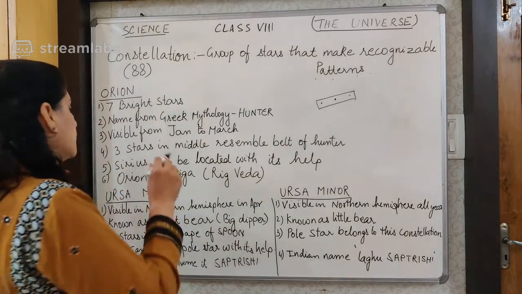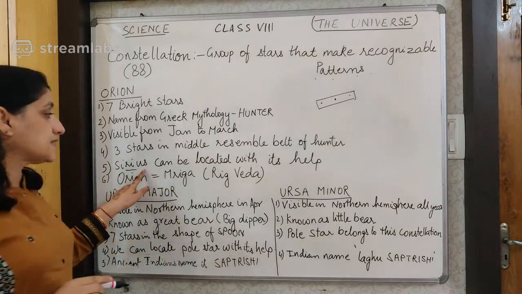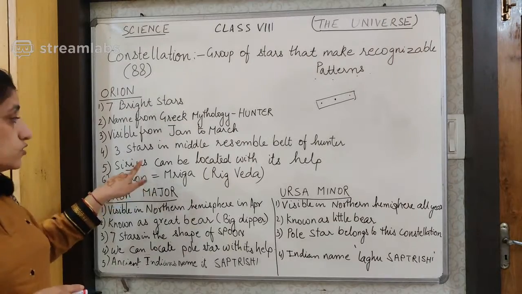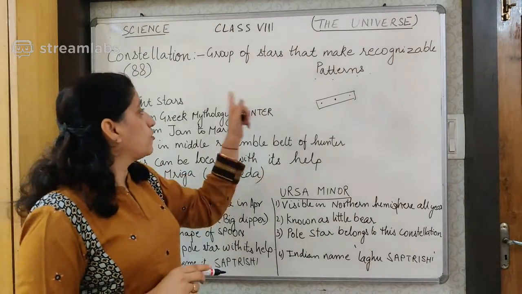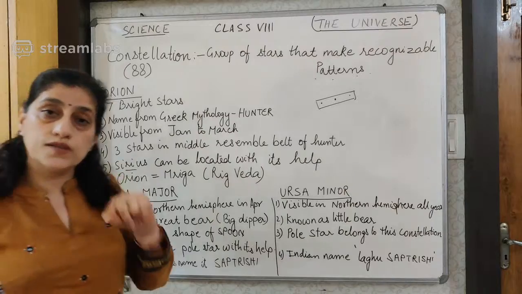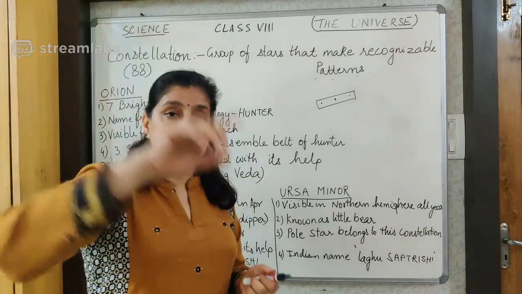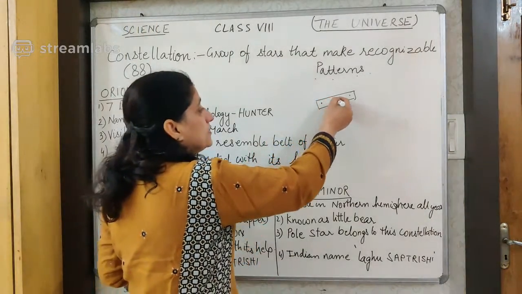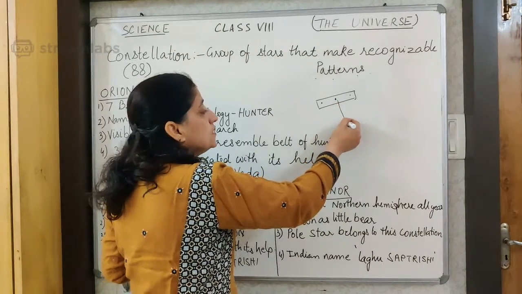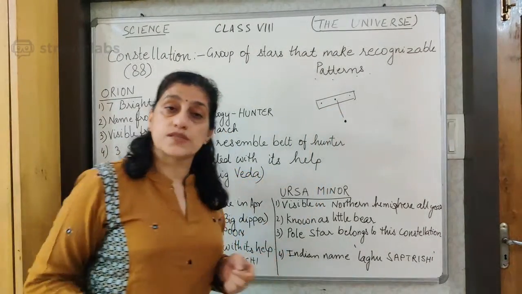Then we had done Sirius, a bright star. This Sirius star also can be located with the help of this particular constellation. Once we observe this constellation, we move in a particular direction from this constellation, then the Sirius star is visible to us.